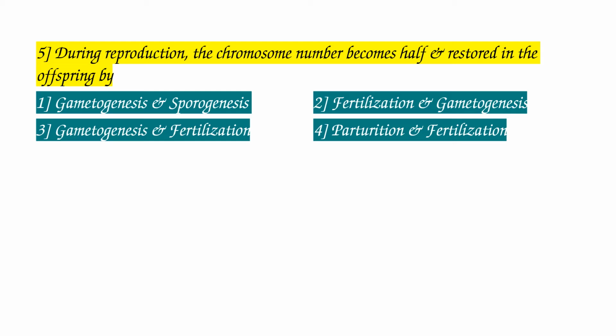So as per this, the correct option is 3. The chromosome number is reduced to half during gamete formation, and it is restored, that means it comes to the original number of chromosomes in the offsprings after fertilization.